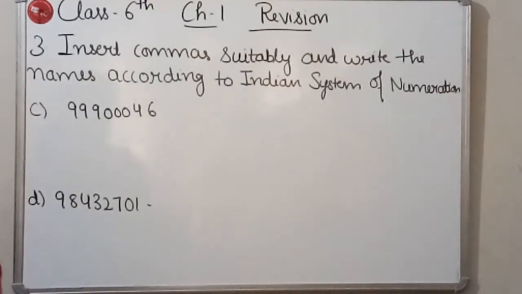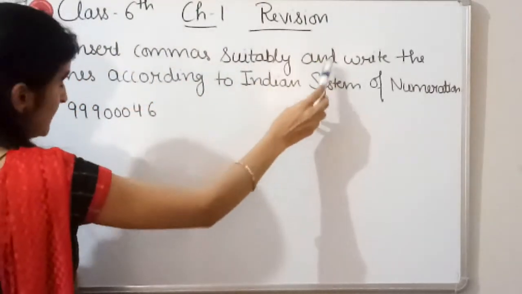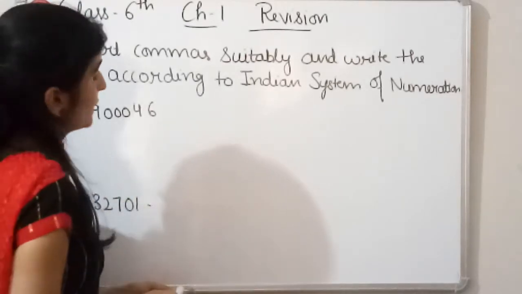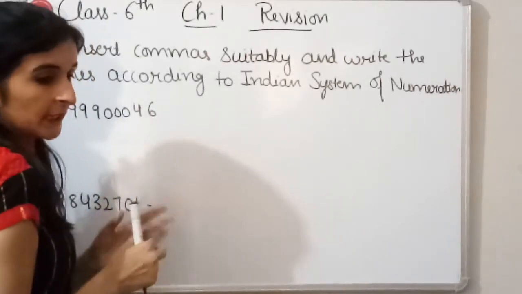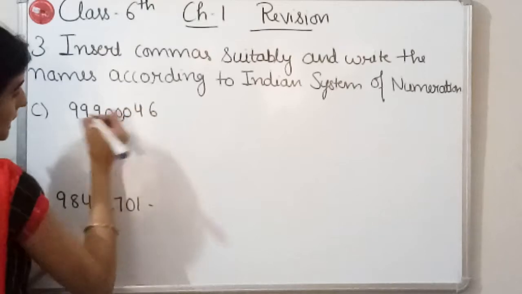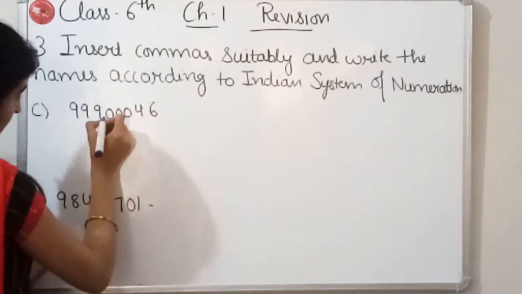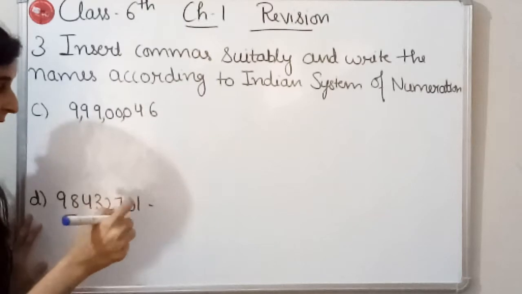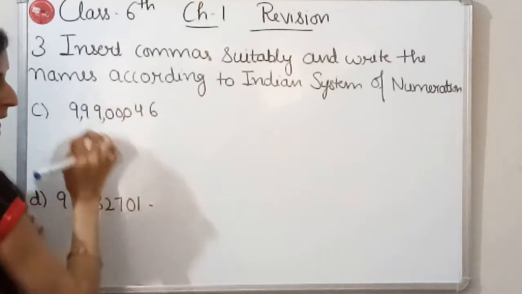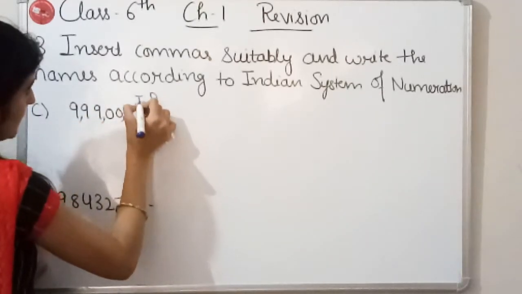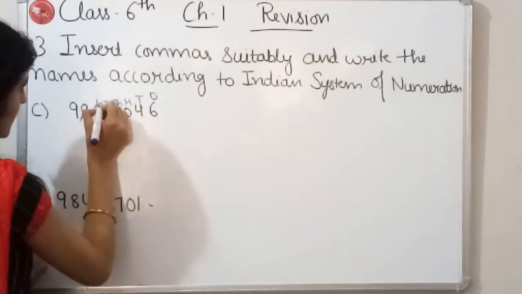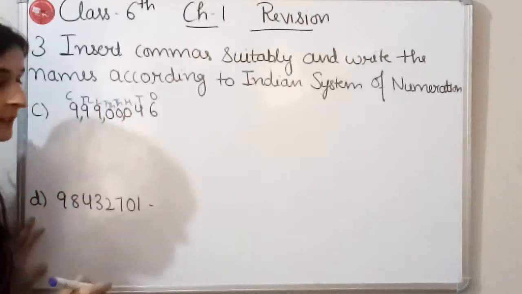Next question is insert commas suitably and write the names according to the Indian system of numeration. So first of all we have to put commas according to the Indian number system. So firstly we have to put a comma after leaving 3 places, then after leaving 2 places because it's an Indian number system. Now we have to write the names of the places: ones, tens, 100, 1000, 10,000, lakh, 10 lakh and then crore.